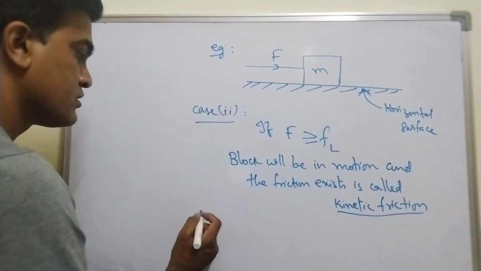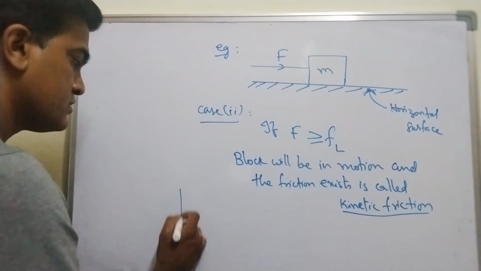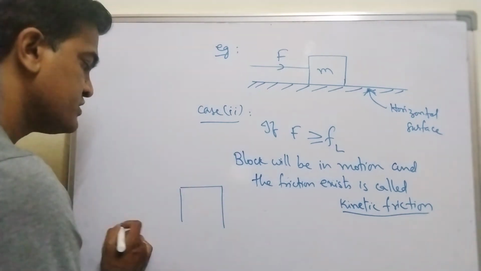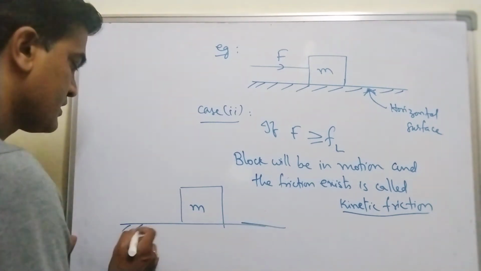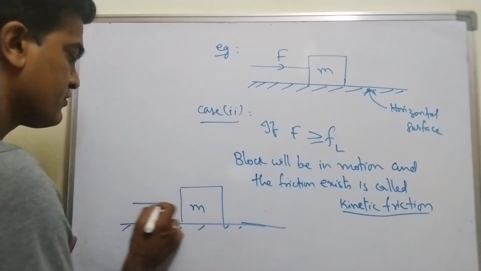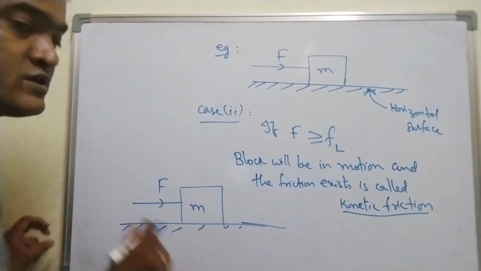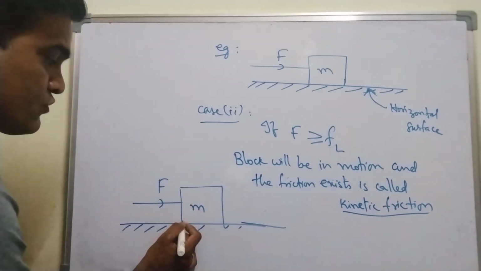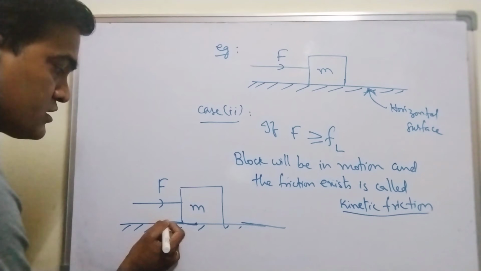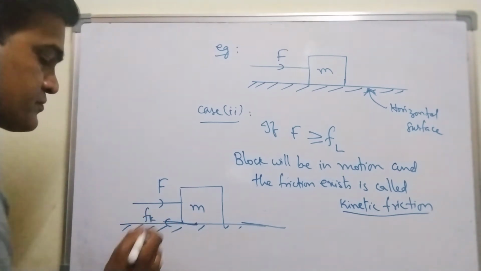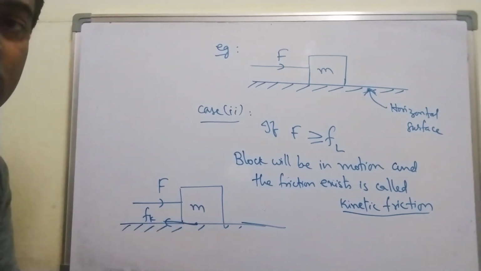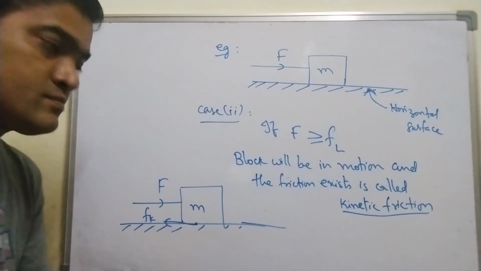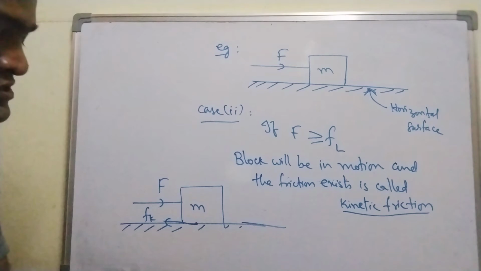So for this block, I am drawing the same diagram. Let me show you a different block of mass m, right? Here when you apply a force F towards the right side, frictional force will come into picture. This is Fk. Kinetic friction is acting in the opposite direction to the block's motion, so with respect to the block, Fk is to the left.